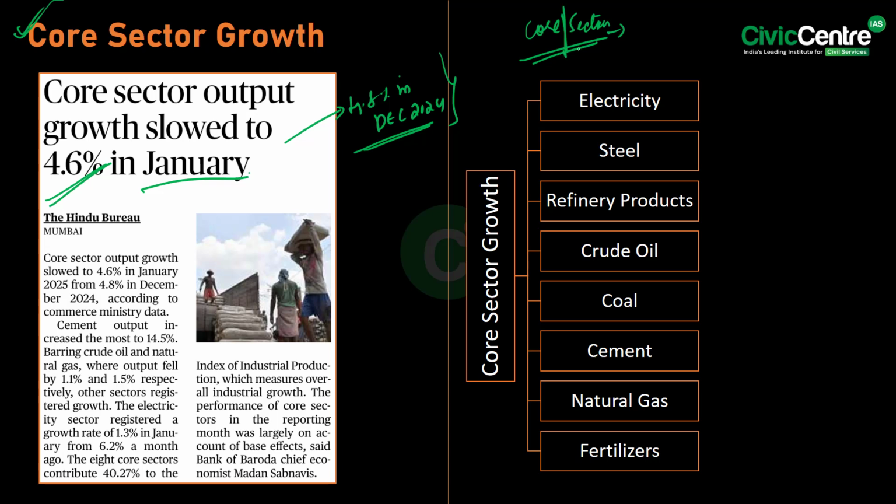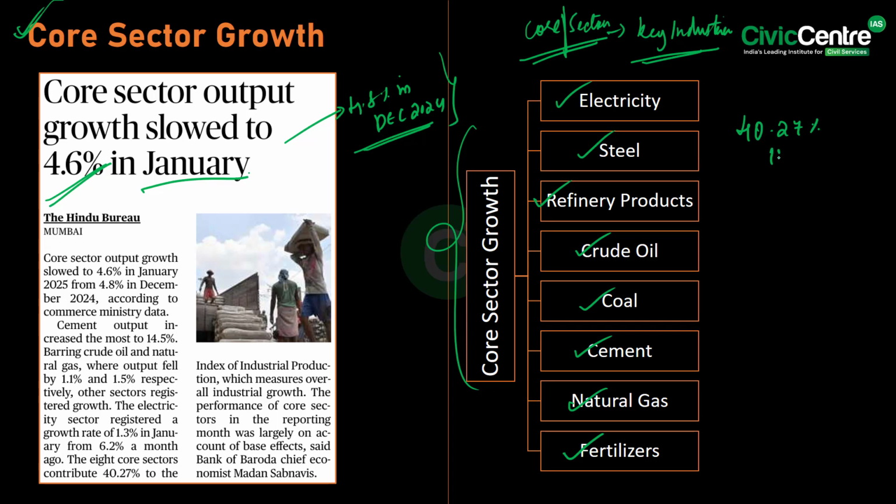As the name suggests, core sectors of an economy represent the key industries that play a crucial role in driving industrial growth and economic development. In India, there are eight core sectors. They are electricity, steel, refinery products, crude oil, coal, cement, natural gas, and last is fertilizers. And significantly, these influence various industries and account for about 40.27% of the index of industrial production, making them vital for measuring industrial performance.